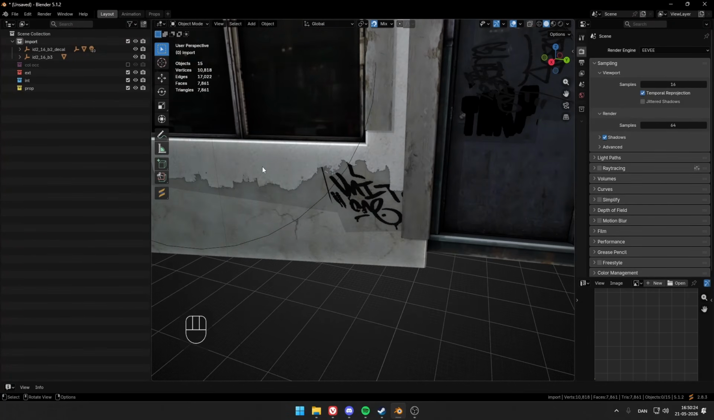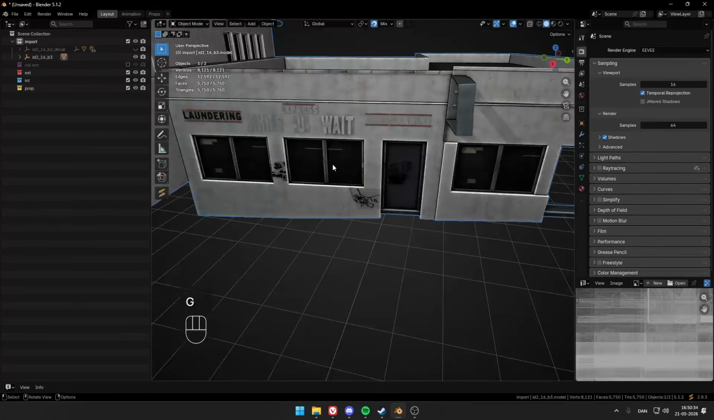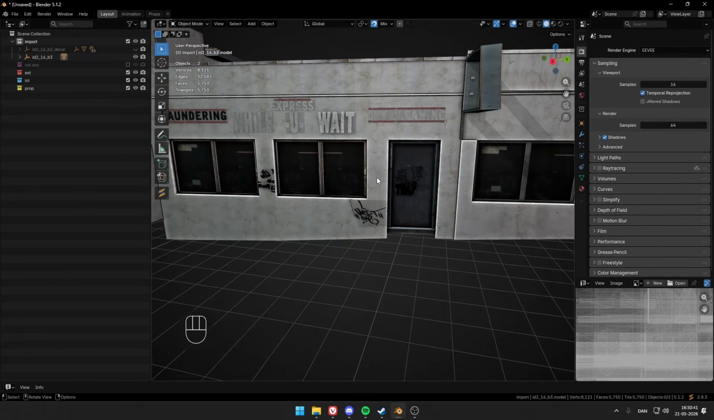The dirts and decals we don't really want for now either, so we can just go ahead and shift click this one to hide it. Now we only have the building, which is exactly what we want. Next part is we of course need to cut out all the doors and windows which we want to be able to see through later.